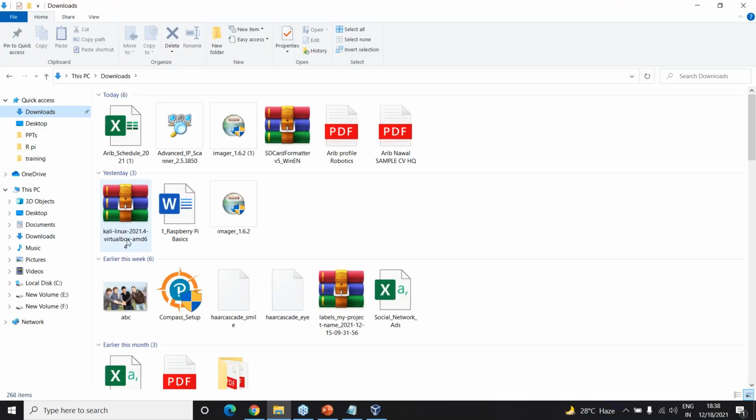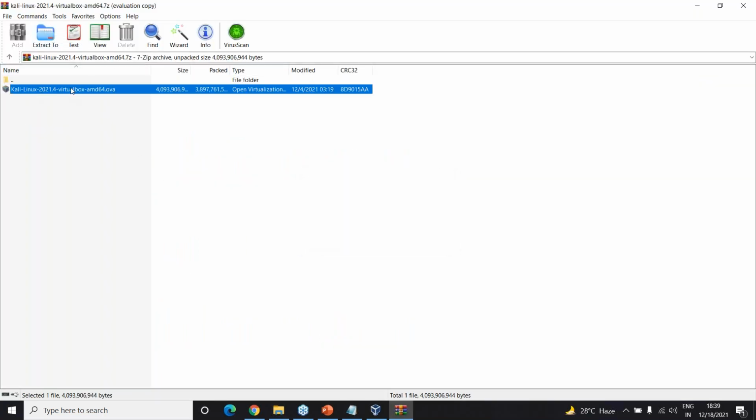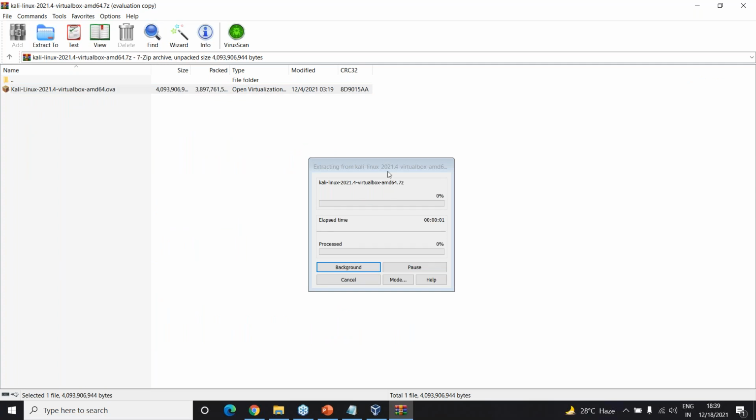It's in my downloads already, the 2021.4 VirtualBox file. It's a 3.62 GB file. Right, so just double click on this. It should extract and then open up in VirtualBox itself.